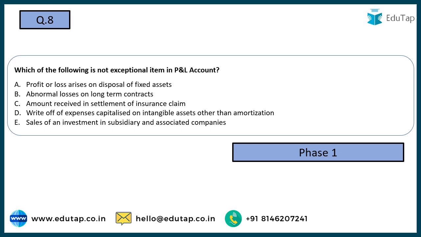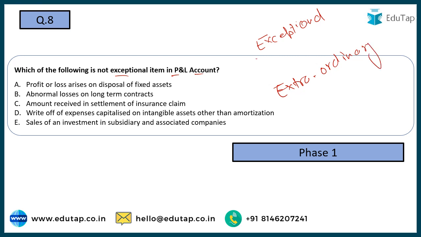Coming to the next question, which of the following is not an exceptional item in the profit and loss account? Options are profit or loss arising on disposal of fixed asset, abnormal losses on long-term contracts, amount received in settlement of insurance claim, write-off of expenses capitalized on intangible assets other than amortization, sales of an investment in subsidiary and associated company. Now, my dear friends, you have to remember in the profit and loss account, we have some exceptional items and we also have some extraordinary items.